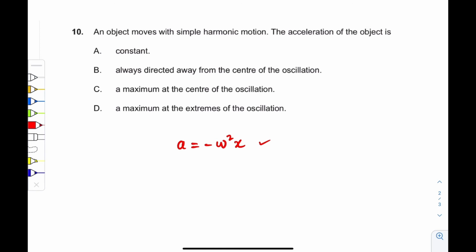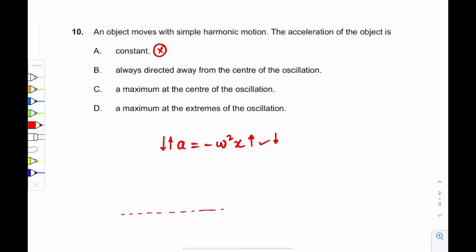The acceleration is constant. Is it constant? No, it's not constant. Why? Because as x increases, acceleration increases, and as x decreases, acceleration decreases, right? So that means the first option is incorrect. Next option: always directed away from the center of oscillation. Is it so? Okay, let's just check.